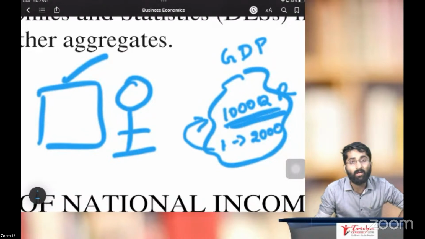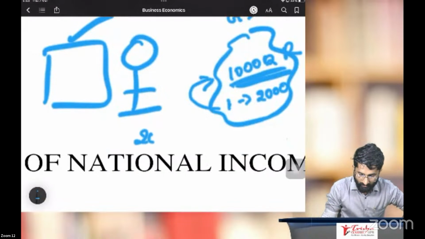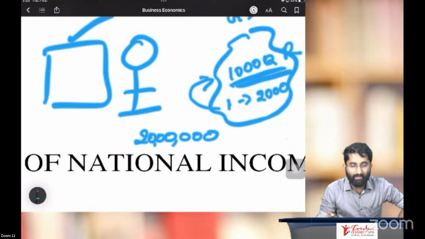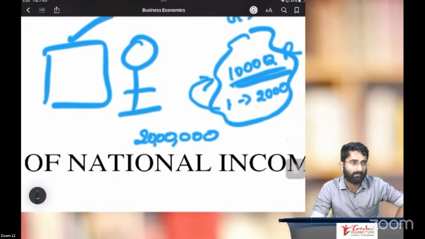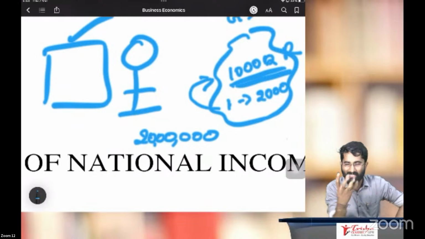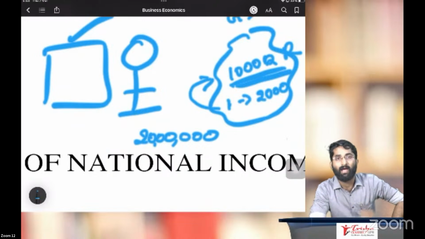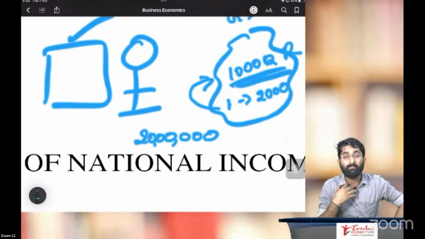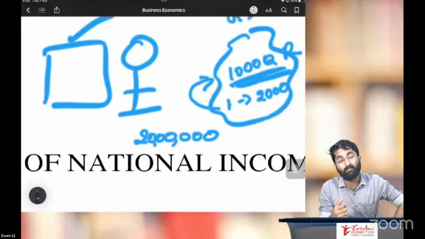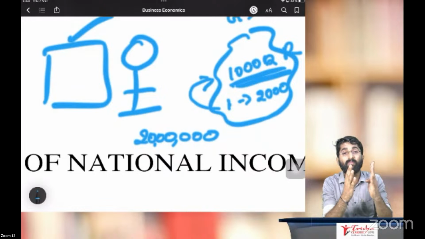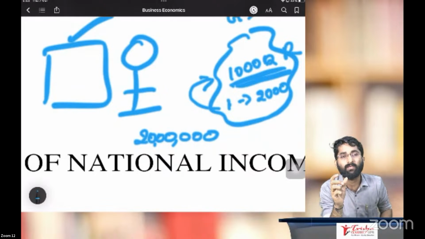2,000 multiplied by 1,000. So obviously, the income of the nation will be 20 lakhs. Why is it 20 lakhs, sir? Because that is the capacity of the country. I can say that this is national income. Correct? In my bank account, it is based on my income, my capacity, that I go on getting the income. Same way, a nation, how do we calculate, sir?